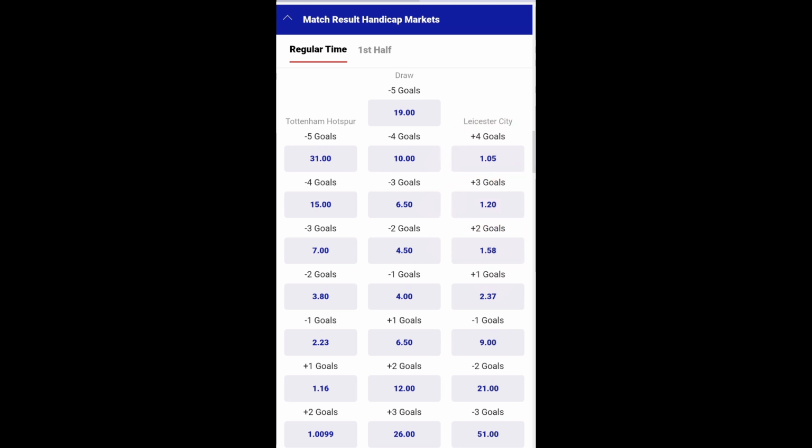Let's imagine you live in a world where Tottenham are still decent and believe that they would thrash Leicester. This is where you'd give Tottenham a negative handicap. If you look here, a handicap of -1 goal is worth decent odds, but as you increase the goals, the odds also increase, potentially giving you a chance to earn a lot of money. If I were to place a bet on this match, I would give Leicester one goal as Tottenham have been very poor this season and I feel that Leicester may have a chance of walking away with at least 1 point.